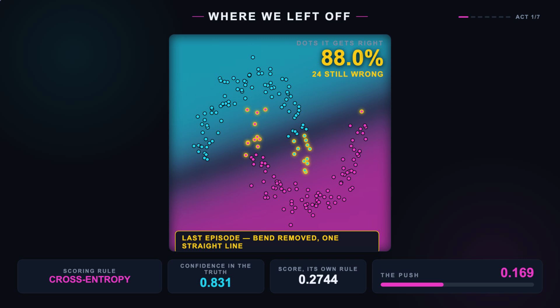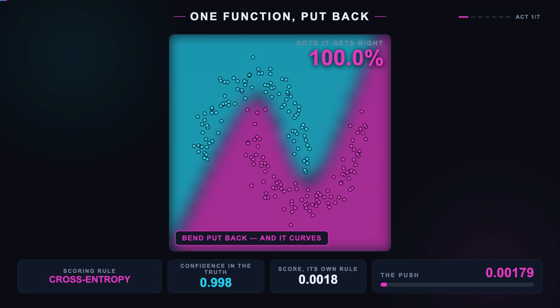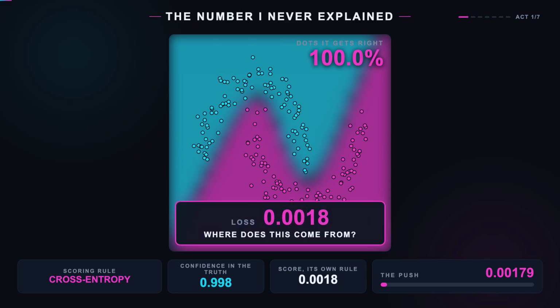Last time we took the bins out of a network and watched 105 numbers collapse into one straight line, 88%. Then we put a single function back in the middle, changed nothing else at all, and the same network went to 100%. And underneath it, the whole time, there has been this 0.0018. I have put that number on screen in all three of these videos.